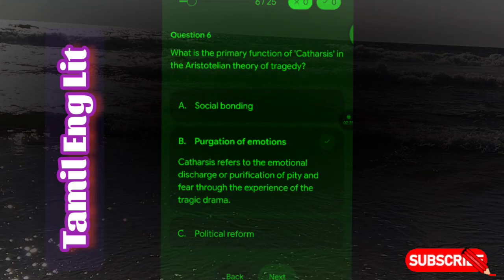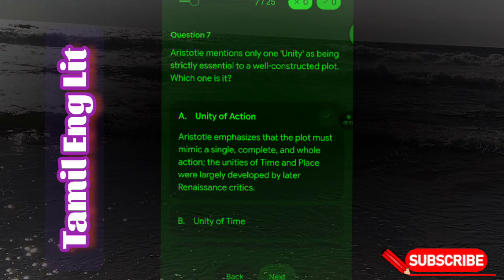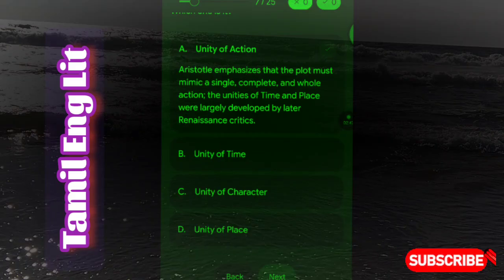tragic drama. Next question is, Aristotle mentions only one unity as being strictly essential to a well-constructed plot. Which one is it? Unity of action. Aristotle emphasizes that the plot must imitate a single, complete and whole action. The unities of time and place were largely developed by later Renaissance critics.